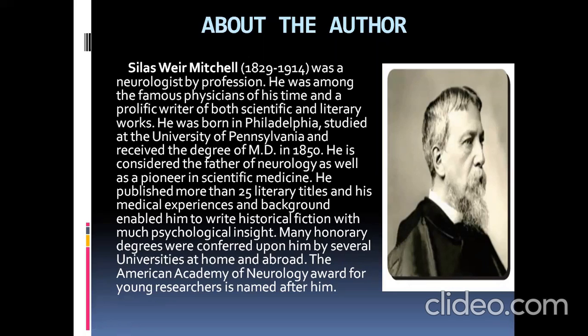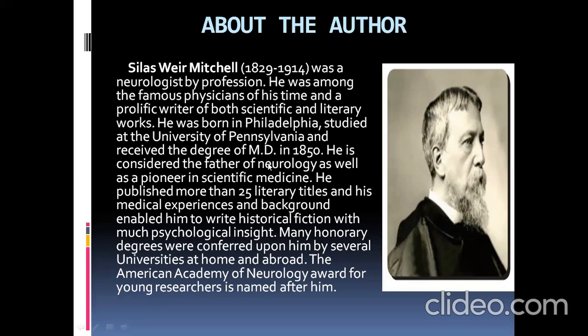Who is the father of neurology? Silas Weir Mitchell. He published more than 25 literary titles and his medical experiences and background enabled him to write historical fiction with much psychological insight.